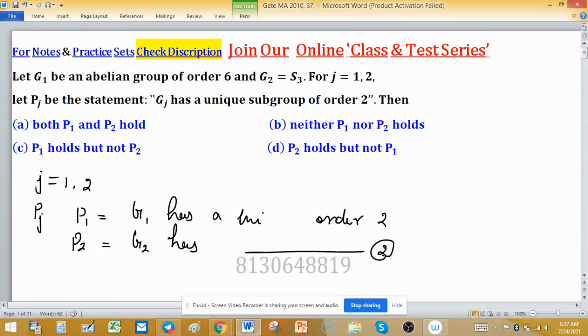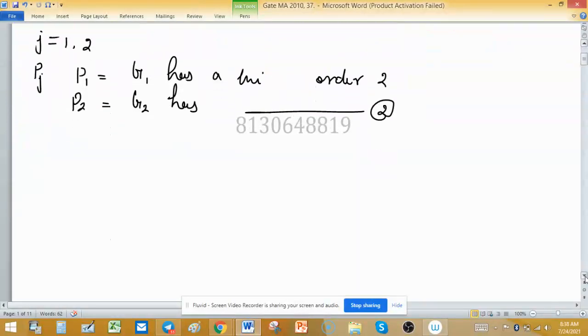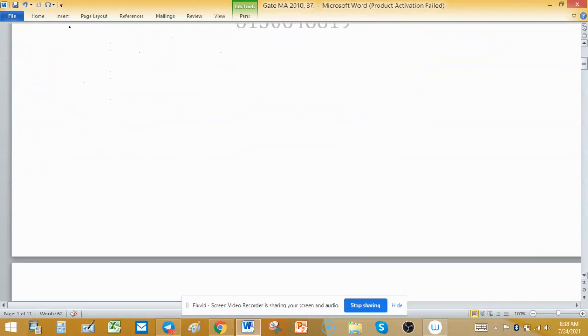So P1 and P2 are statements about subgroups of order 2. What are the possibilities among the given options? Option A: both P1 and P2 hold. Option B: neither P1 nor P2 holds. Option C is P1 holds but not P2, and option D is P2 holds but not P1. First we recall some concepts related to this problem.